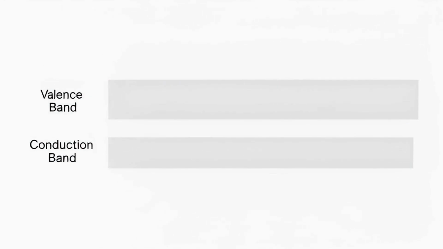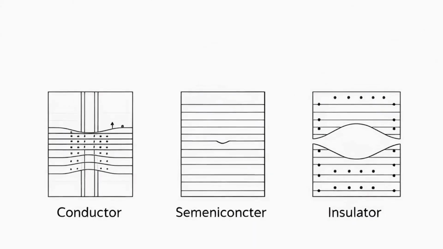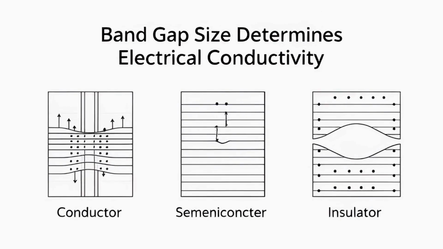Between the valence band and conduction band there is a region where electrons cannot exist. This region is called the band gap or energy gap. The size of this band gap determines whether a material conducts electricity or not.